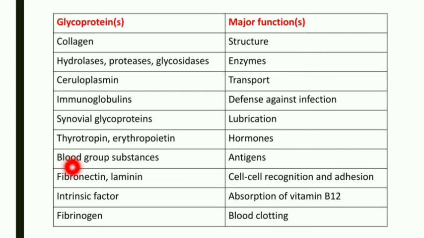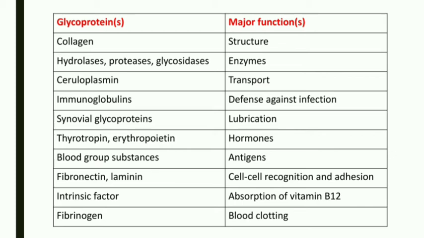Then we have the blood group substance, which is an antigen. Okay, so we'll see it in the next one. Then another one is fibronectin and laminin, which act in cell recognition and adhesion in our body. They will also act in cell signaling between the various cells. Then intrinsic factor, which is secreted in the stomach, enhances the absorption of vitamin B12 in our body.